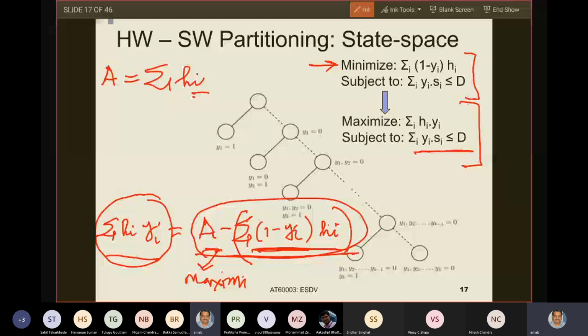Have you understood this concept? If yes, I will proceed. Otherwise, I will explain again. If you have a problem, anybody has a problem on this? Yes.